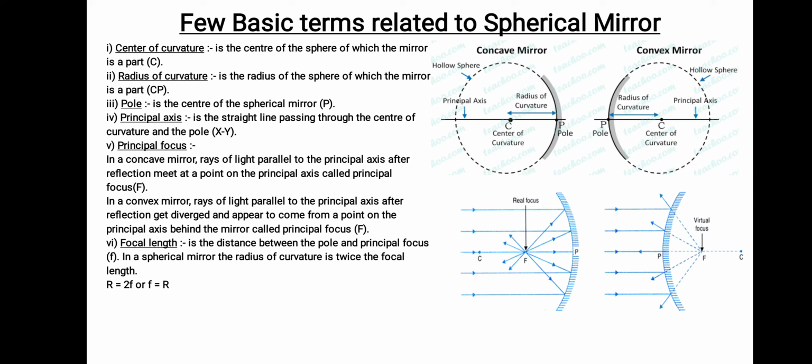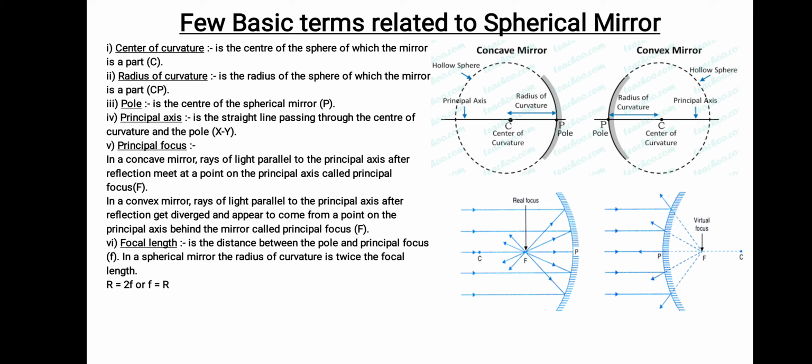Now, what is principal axis? Principal axis is the line that is passing through. It is a straight line. Straight line means it will go anywhere, it will be unending, right? It is the line passing through the center of curvature and passing through the pole. That is the line drawn here, no? That is the principal axis.